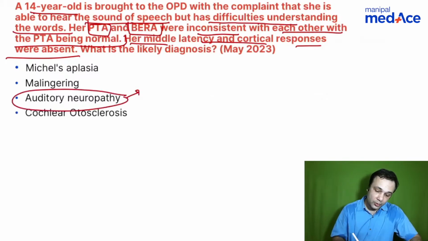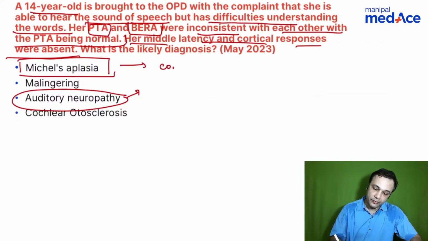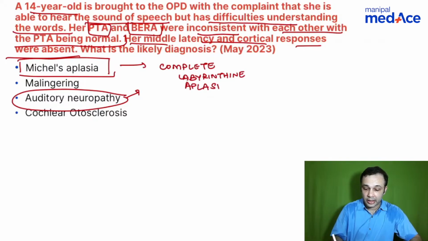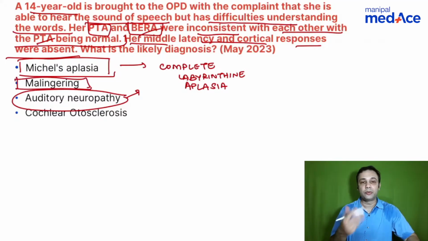I'll tell you why. So what happens in Michel's aplasia? What is Michel's aplasia? This is complete labyrinthine aplasia. So when there is complete labyrinthine aplasia, where is the question of PTA? Where is the question of brainstem evoked response audiometry? It will usually be absent. There the results are not inconsistent with each other, right? Let's look at malingering. Malingering is out of the way altogether, right? In malingering, you will have a normal response in most of the cases.